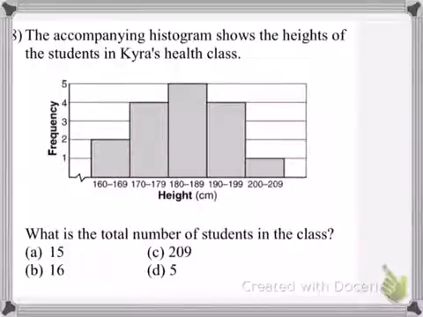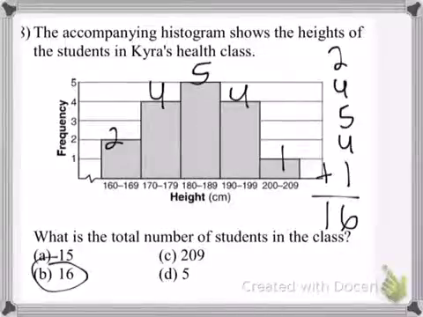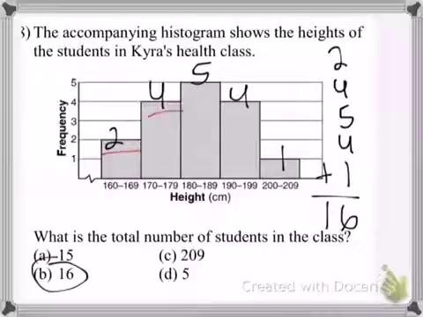The accompanying histogram shows the heights of the students in Kyra's health class. What is the total number of students in the class? You see here we got 2 people between these heights, 4 between 170 and 179, 5 between 180 and 189, 4, and 1. Add them up, you get 16 people in the class.